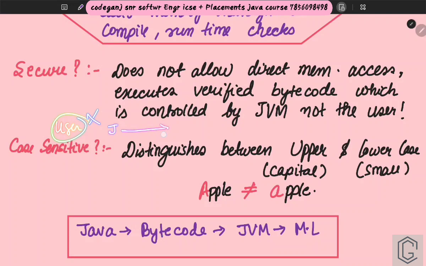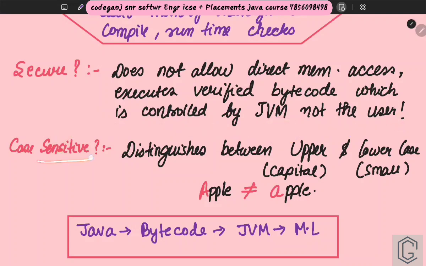Once you trigger the running of code, what happens? Java will convert it into bytecode. This bytecode will then be interpreted by the JVM, and it will be checked line by line. If there is any issue found, the code will never run, which means it is secure.